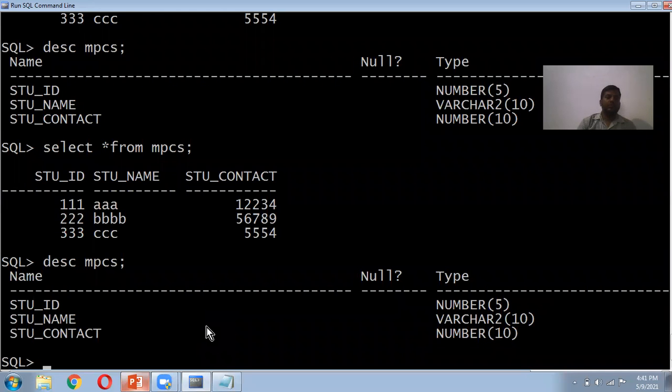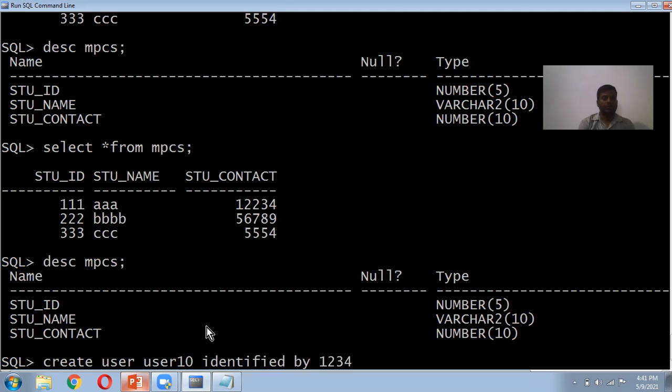Before that, we have to create a user here. Create user, some username, user 10, identified by some password here.